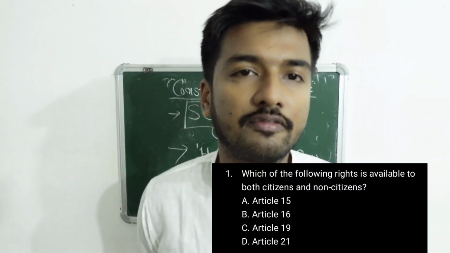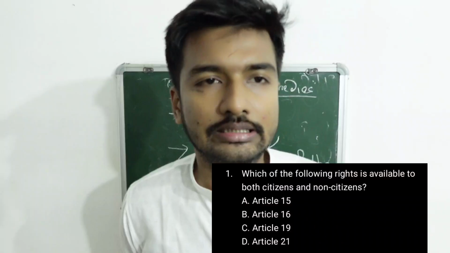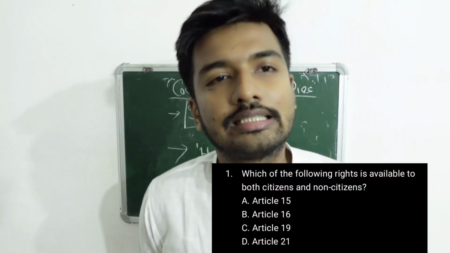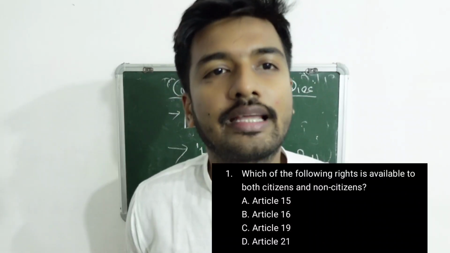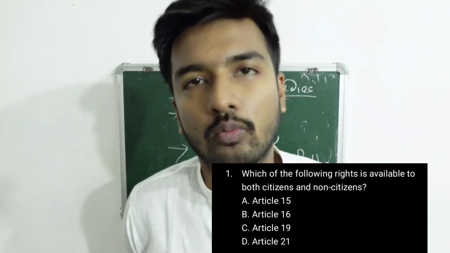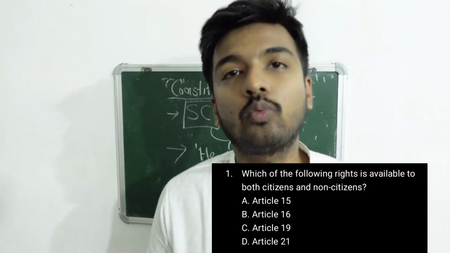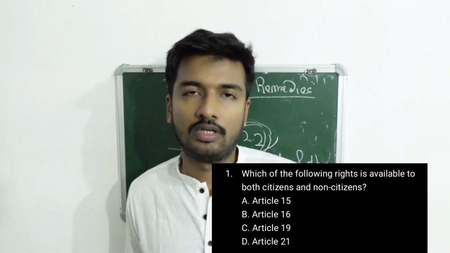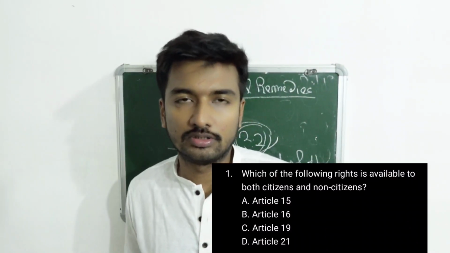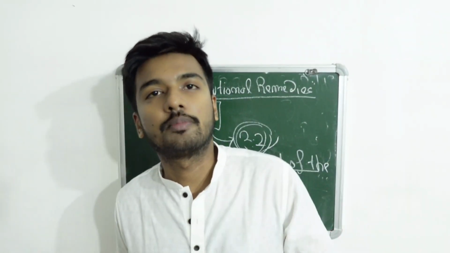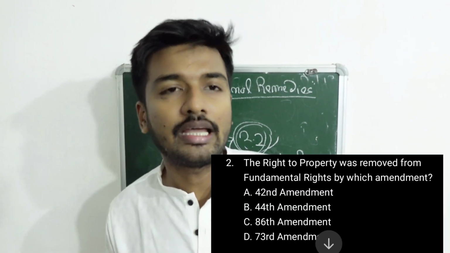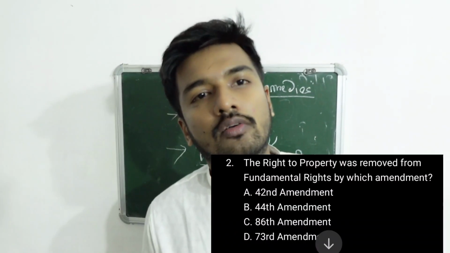Option A is Article 15, B is Article 16, C is Article 19, and D is Article 21. The correct answer is Article 21. Article 21 gives lots of rights to a particular person. You must have remembered right to sleep is also a fundamental right under Article 21. Now moving ahead.